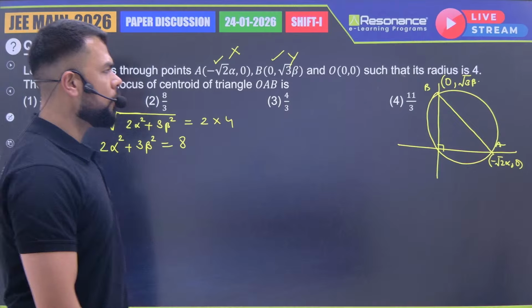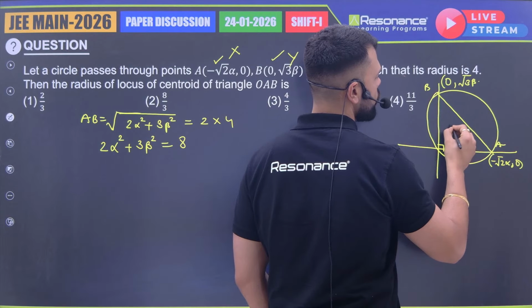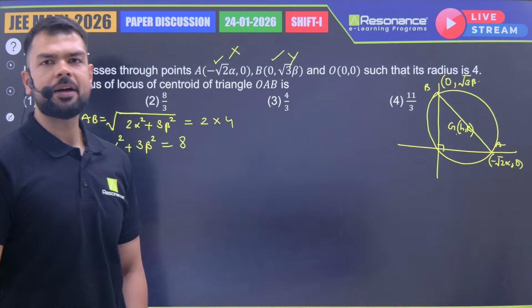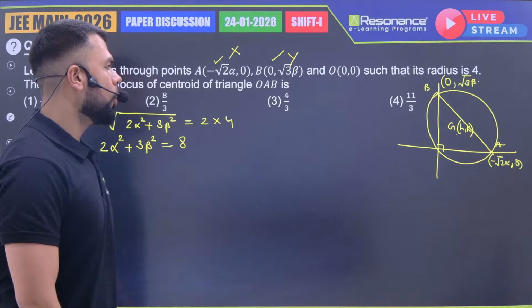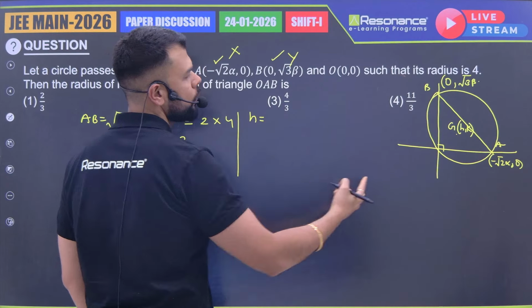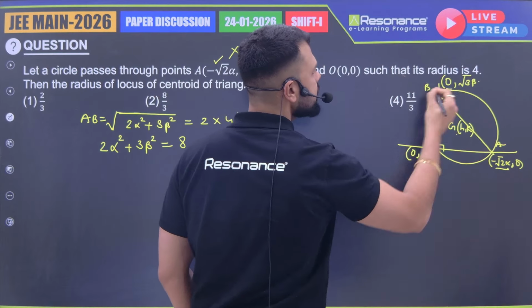Correct? Now, what they are asking is the radius of the locus of the centroid of triangle OAB. So we need to find the locus of the centroid. Let's assume the centroid to be (h, k). Then h is equal to 0, this is the origin, plus minus root 2 alpha plus 0 by 3.